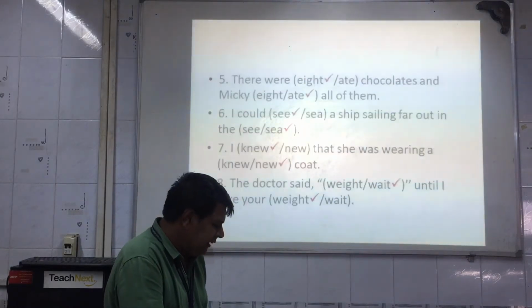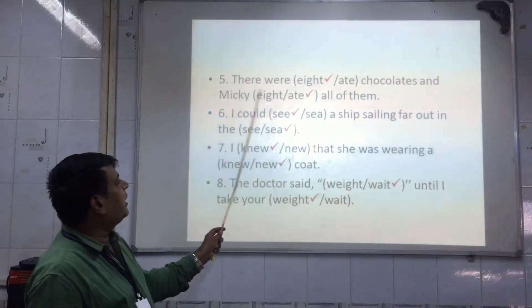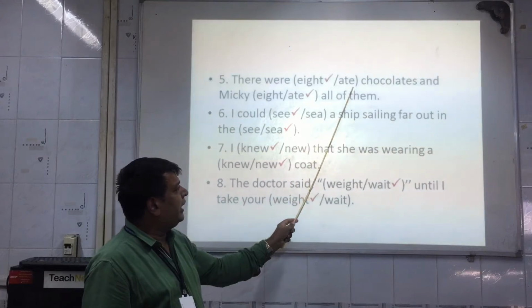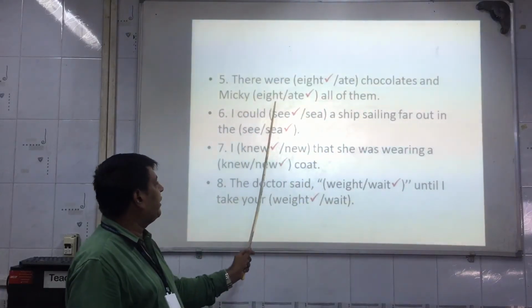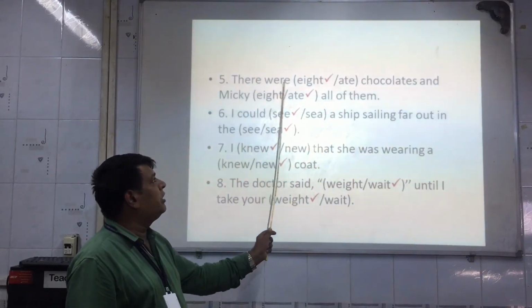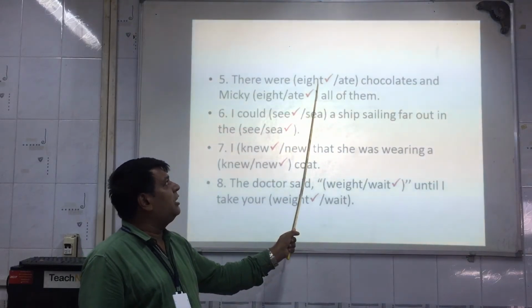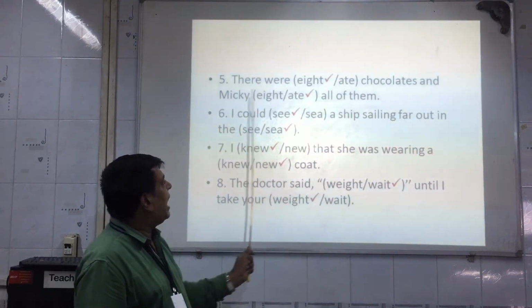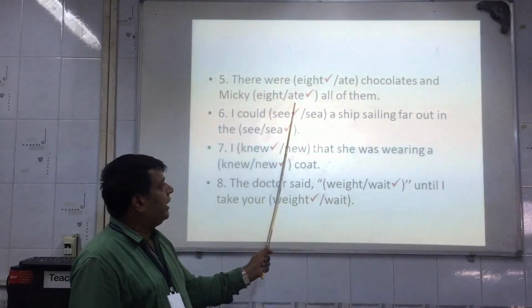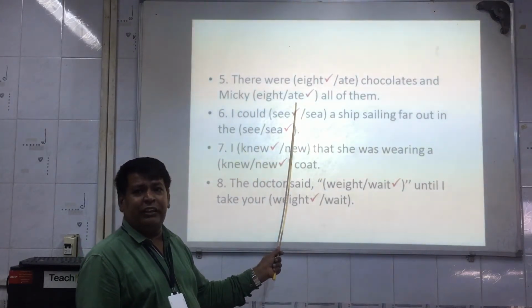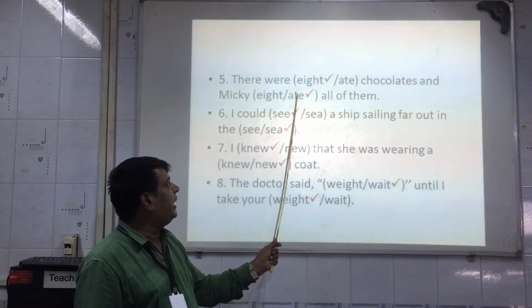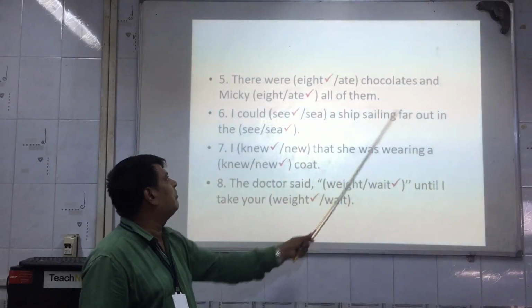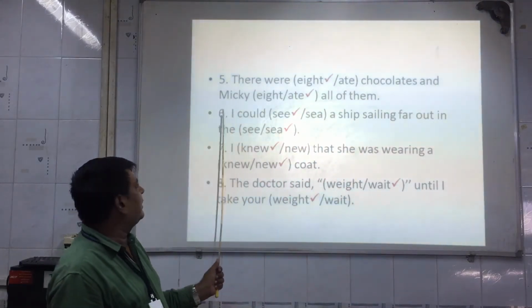See another examples, few more. There were eight chocolates and Mickey ate all of them. Now there were eight, E-I-G-H-T here, it specifies the number 8 chocolates, and Mickey ate, the past tense of eat is ate. So Mickey ate, A-T-E, all of them. Clear students?